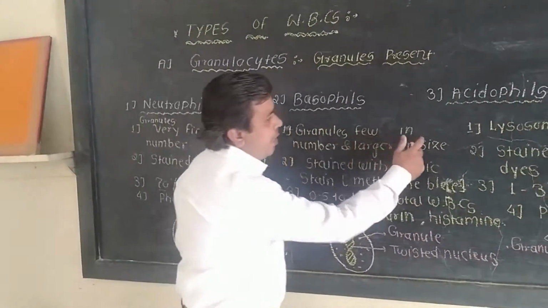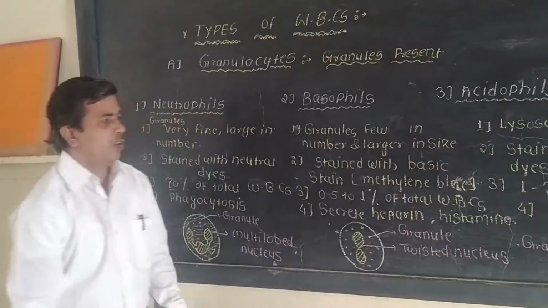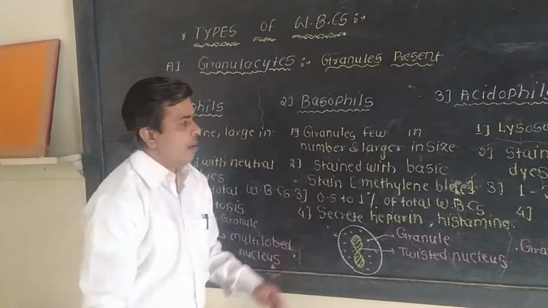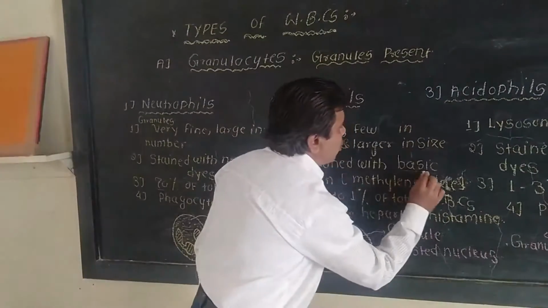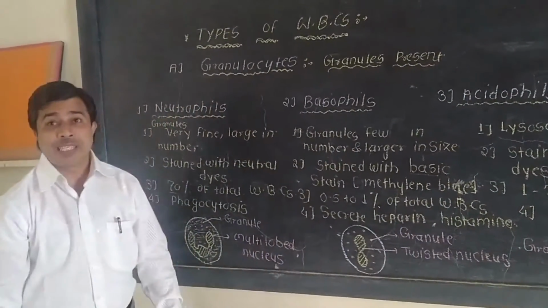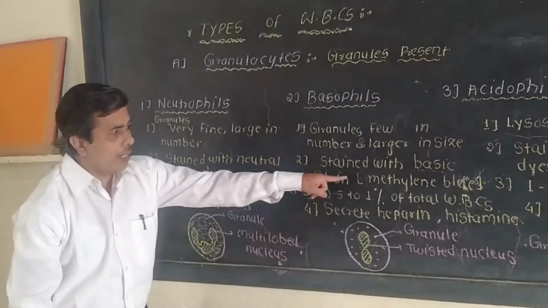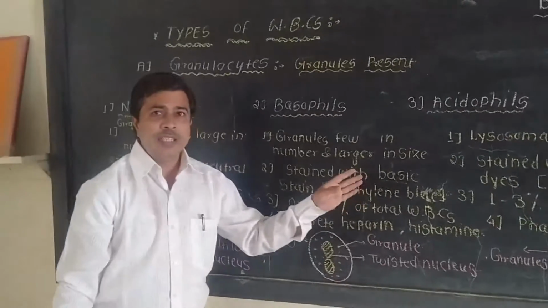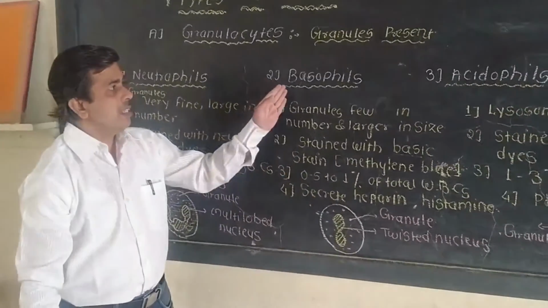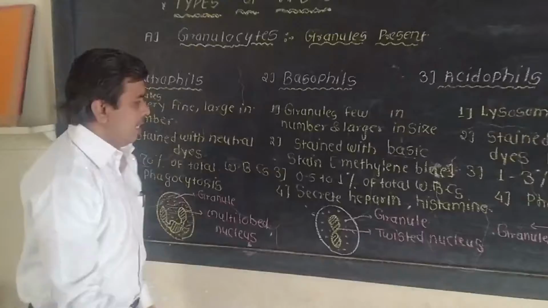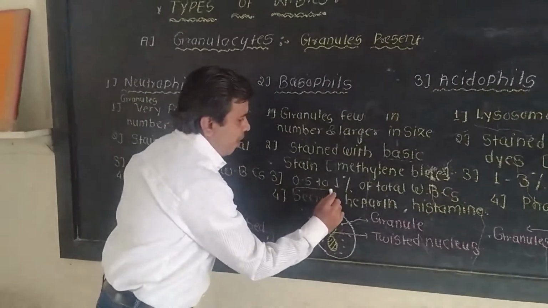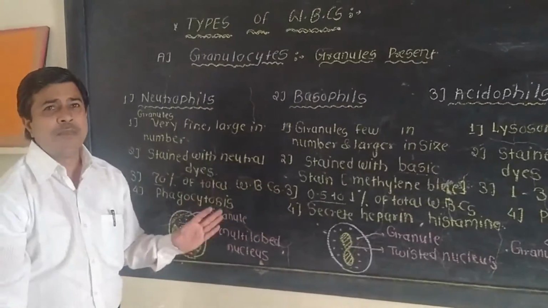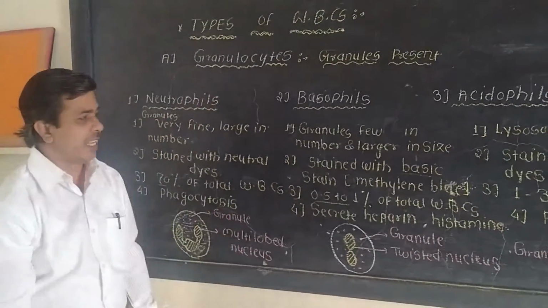This type of WBC is stained with basic dyes, meaning the nature of that stain will be basic, for example methylene blue. Generally, methylene blue can stain basophils, and they are about 0.5 to 1% of total WBCs, meaning they are very few in number compared to the neutrophils and the other cells.